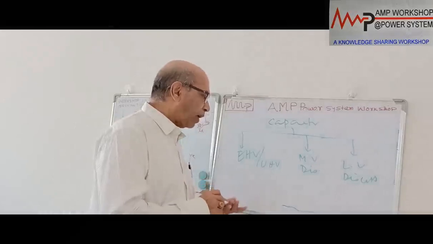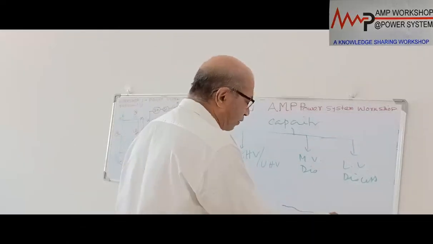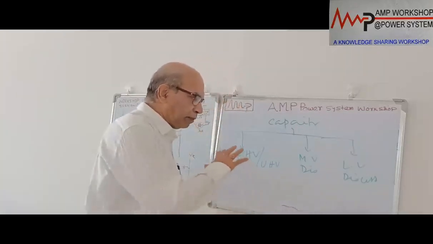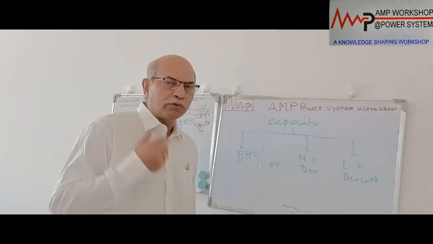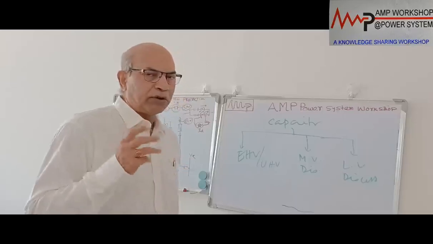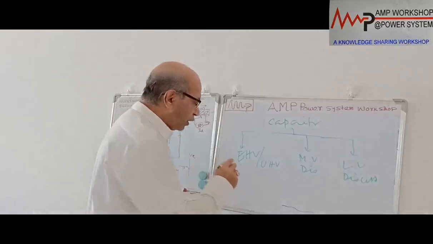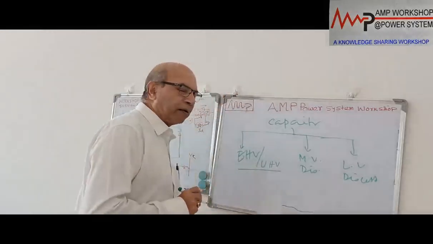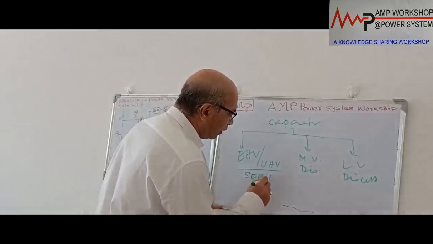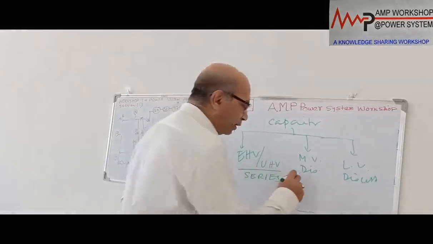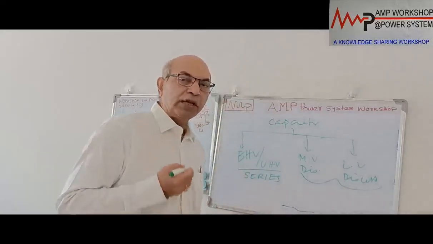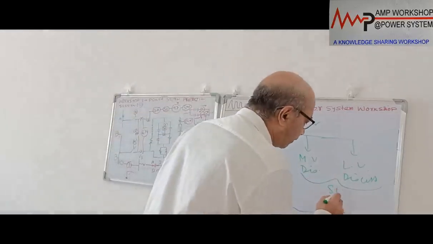Now when you go to the extra high voltage or ultra high voltage power transmission system, what is the use of capacitor? Here we have to discuss from the voltage application point of view. The capacitors used at these 3 voltage levels are not the same type. The capacitor bank used for extra high voltage or ultra high voltage systems, we call a series capacitor. But in the LV or medium voltage distribution system, the capacitor bank we use, we call a shunt capacitor.